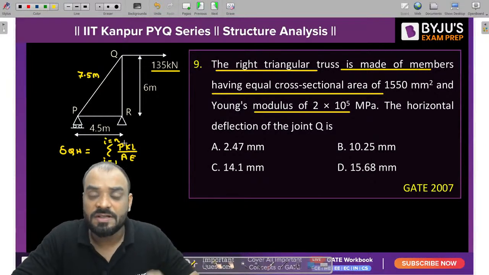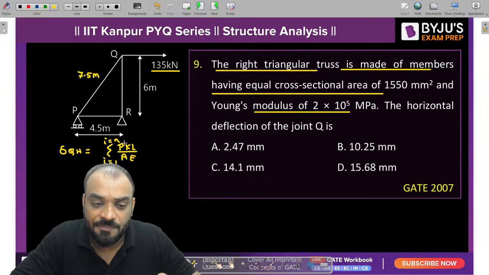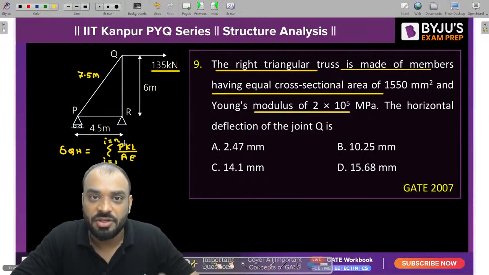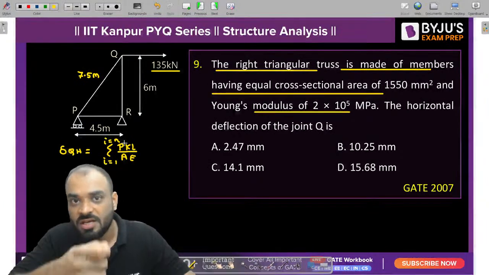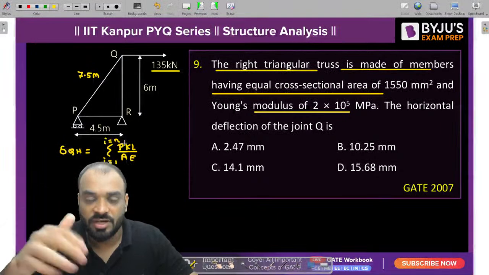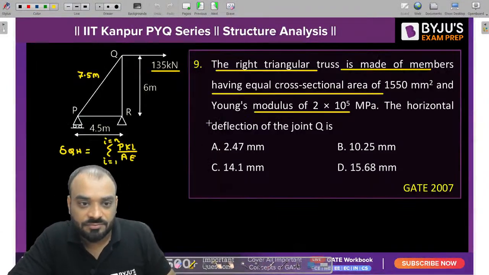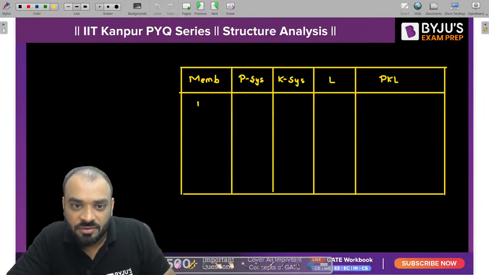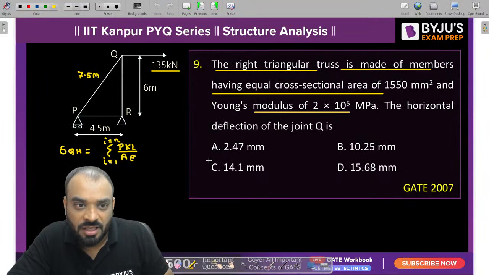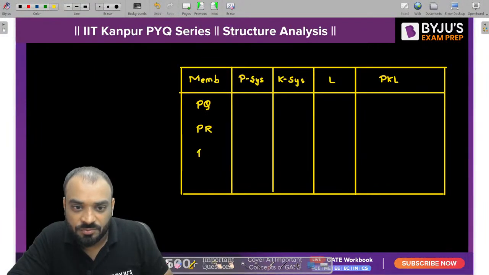What is K? K is nothing but the force which is developed in each and every member due to the unit load which is placed at the joint Q in the horizontal direction, where we have to find the deflection. Okay. So guys, what are the members we have? PQ, then PR, and then RQ.